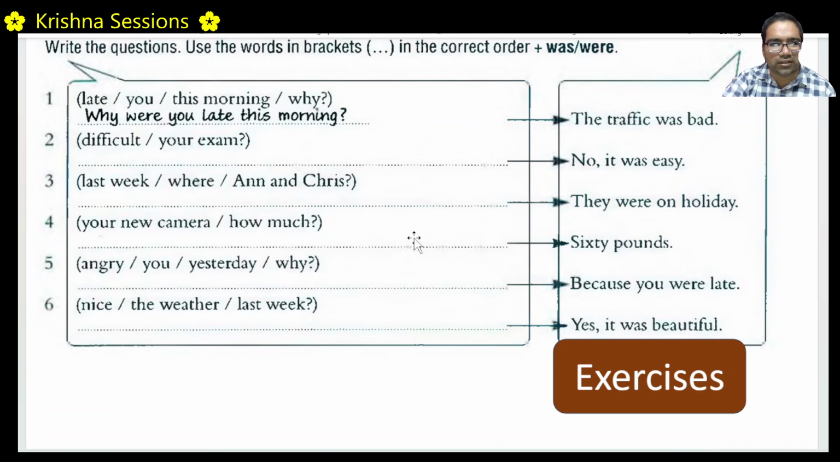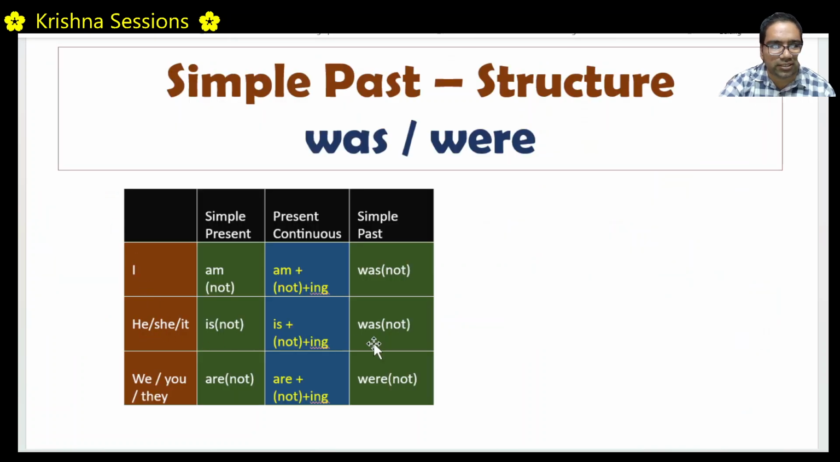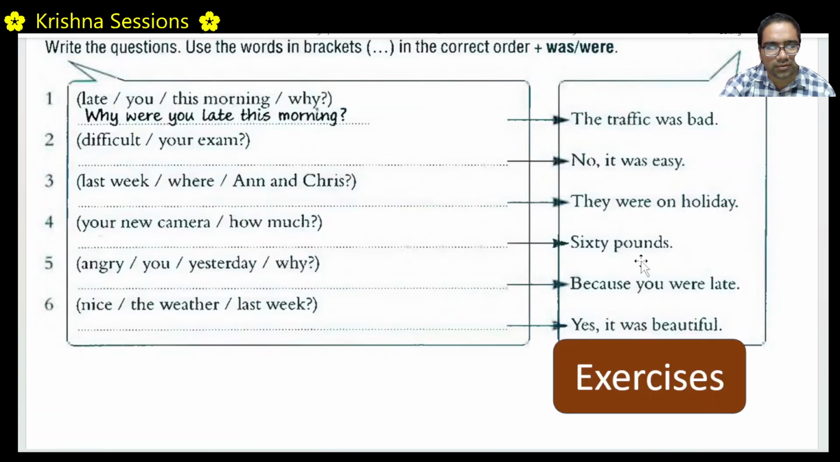How much was your new camera? This person purchased it. We have to put was or were, right? How much your new camera? That means he, she, it. Your new camera means he, she, it. It was. So how much was? How much will come first. Then was. Then your new camera. How much was your new camera?